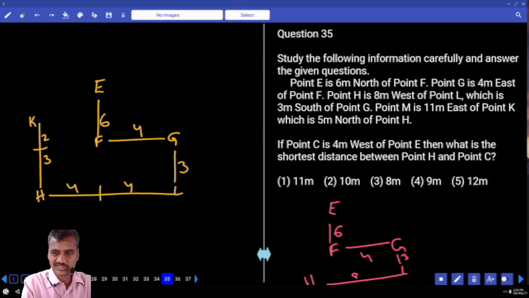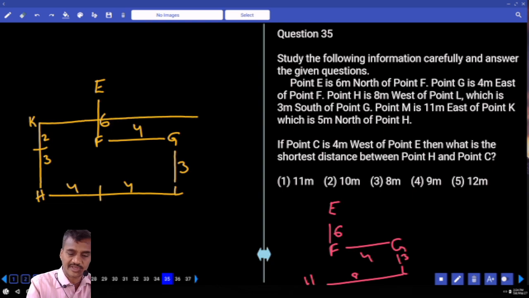From here 11 meters: 4 plus 4 is 8, plus 3 is 11. Now this is 3, this is 4, this is 4. And out of this 6, this is 2, this will be 4.